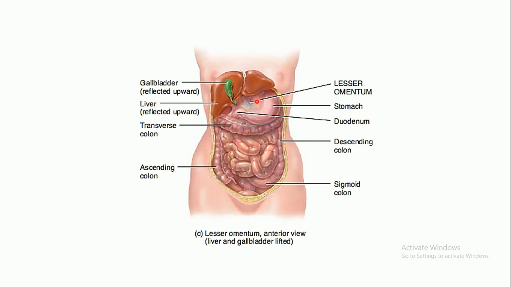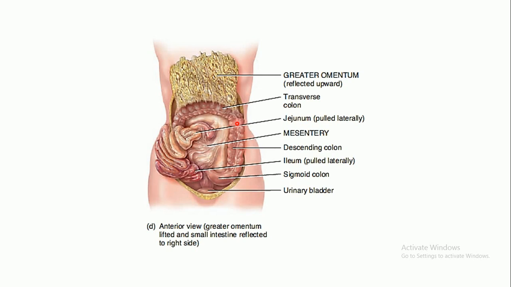The lesser omentum arises as an anterior fold in the serosa of the stomach and the duodenum, which is located over here. Its main function is to suspend the stomach and the duodenum from the liver. So from here it will suspend the stomach and the first part of the small intestine, that is the duodenum.